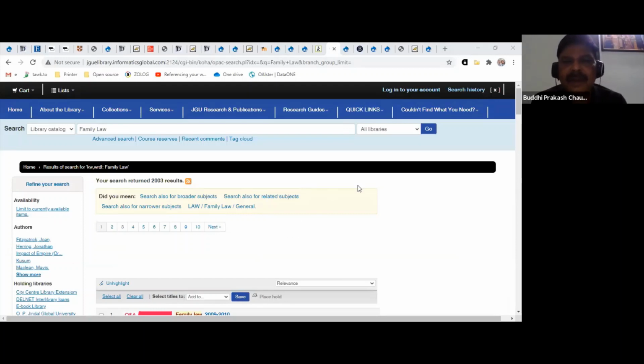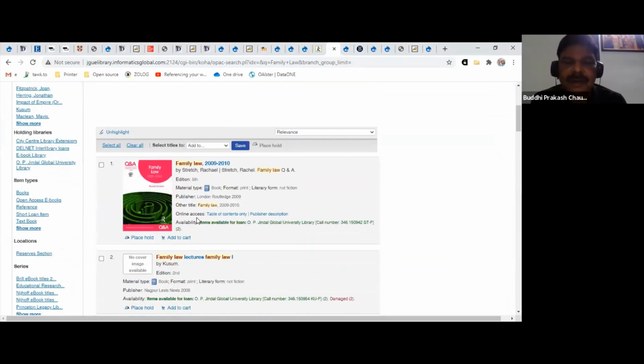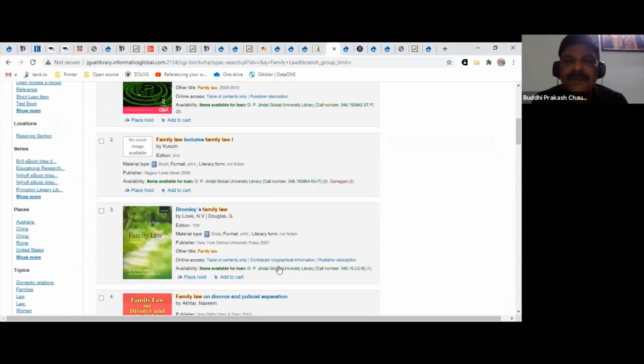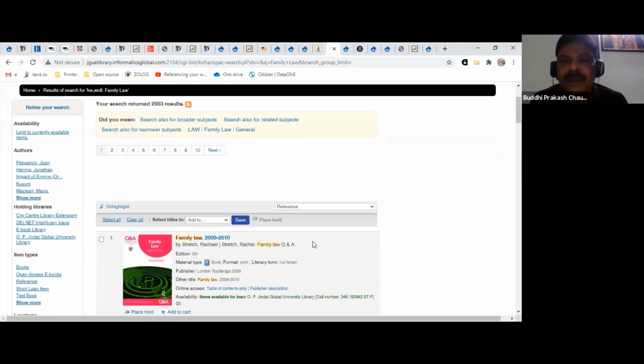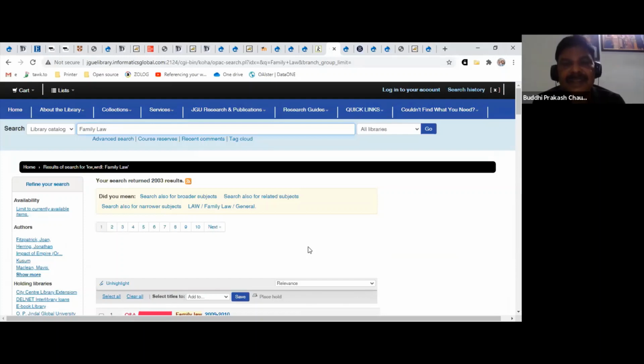You don't need a password or login ID for Koha or the catalog site. You can search the books or e-books in the library from anywhere in the world. Of course, you cannot download unless you log in with your remote login ID and password.